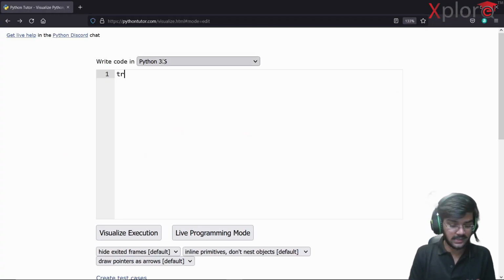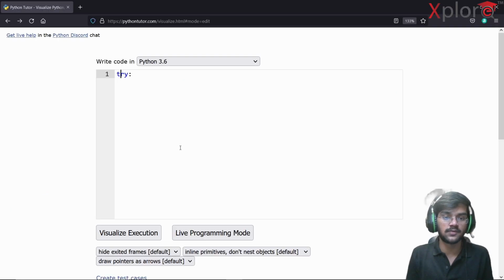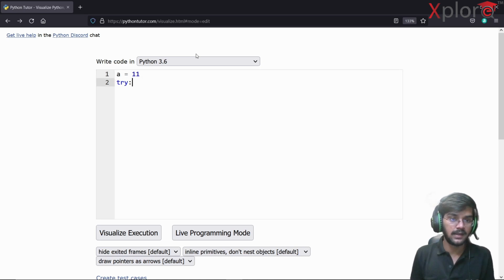So up here I'm going to write the try keyword. By the way, this T won't be capital here, it will be small. In the explanation part, the diagrammatic part, I've written T capital, so I'll just small case it. And up here I believe E should also be small. Let's see, try is here, and suppose my variable A is initialized with 11, and in the next step I write B is equal to 11 by 0.